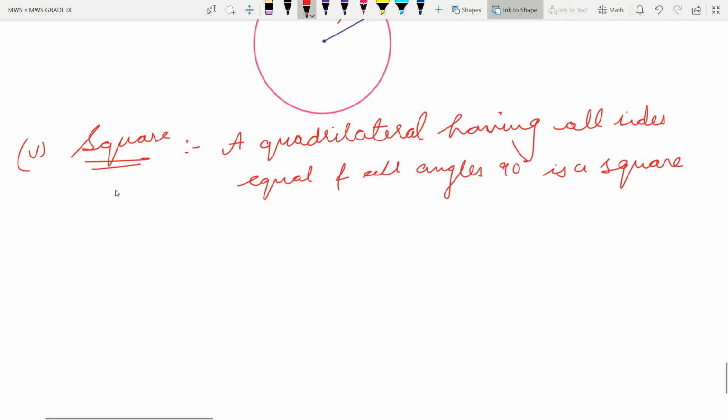And if you want to define a square, then before this you should know what is a quadrilateral first of all, and you should know what are the sides and what are the angles. See, three terms we have written here: sides, angle, and quadrilateral. You should know the meaning of these first, then you will be able to know the meaning of a square. So let us draw a square here. Suppose this is a square with all sides equal, and we can name it ABCD. So ABCD is a square with all the sides equal and all angles 90 degrees.